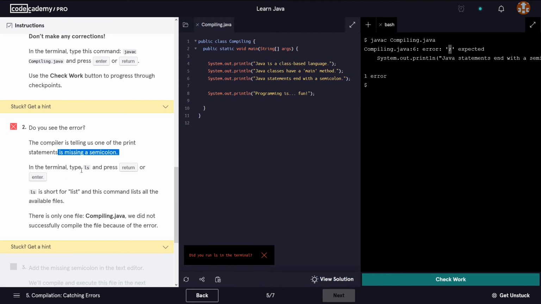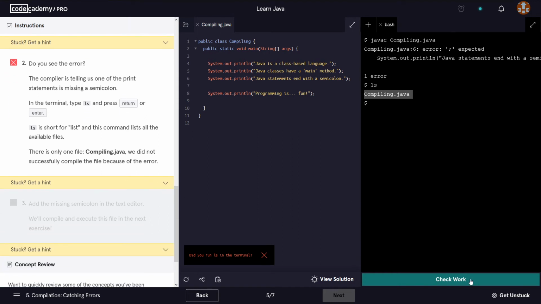In the terminal, type ls and press return or enter. So let's see, ls and press enter. ls is short for list, and this command lists all the available files. There is only one file, compiling.java, which is this one. We did not successfully compile the file because of the error, okay?